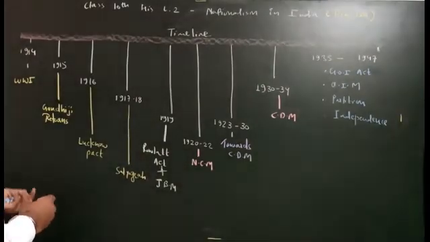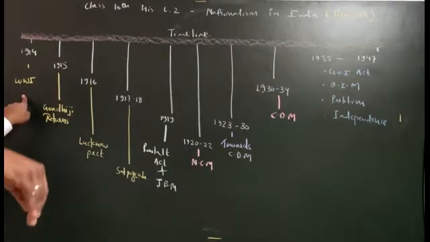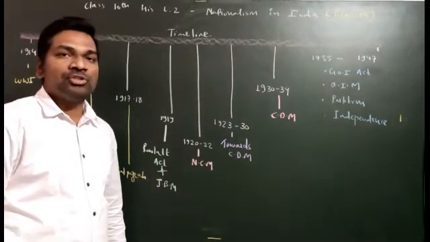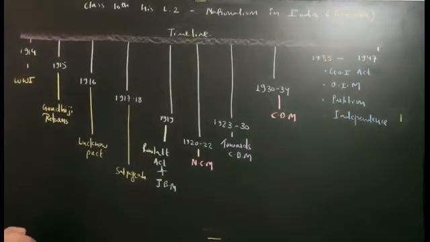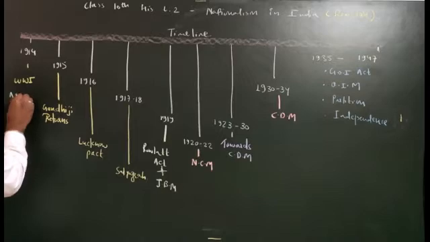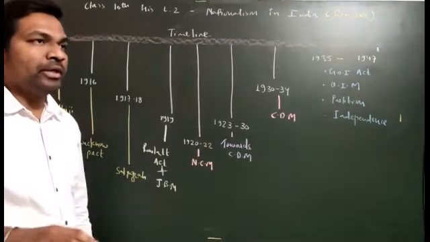In this World War I, Britain was participating, as well as Britain was ruling in India. So Britain was in requirement of army as well as ammunition. Ammunition means weapons. To fulfill the requirement of army and weapons, now what they were doing, they were forcefully recruiting Indian people into